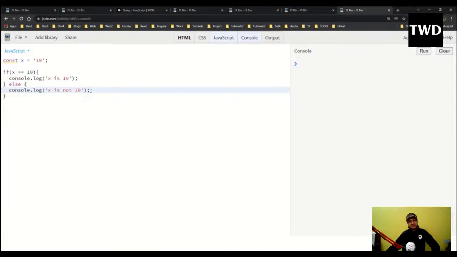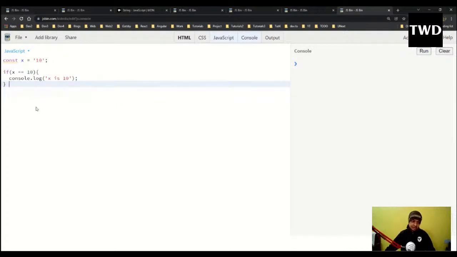I think most of you know the if-else statement: if some condition is true, then that statement will be executed. If that condition is not true, then the other part will be executed. This is known as the if-else statement. We have the if statement also, without the else part, but we can have the else part as well. The if-else statement is very common in programming. In most languages, it will print x is not 10.